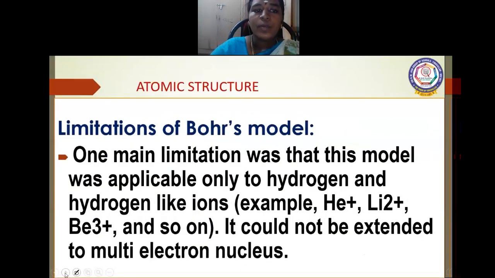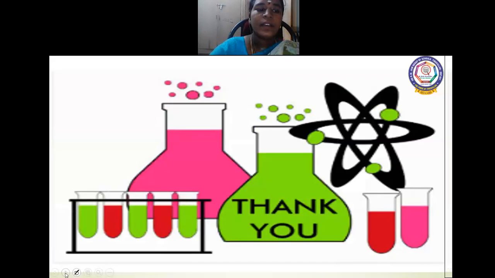Let us see the limitations of Bohr's model. One main limitation was that this model is applicable only to hydrogen and hydrogen-like ions, for example, helium He+, lithium Li2+, beryllium Be3+, and so on. It could not be extended to multi-electron atoms. So only one-electron species are explained, not multi-electron atoms.